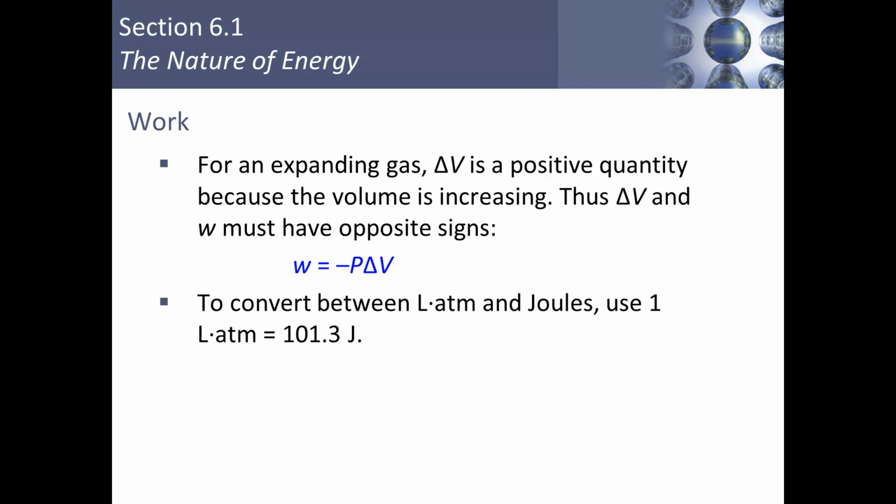For an expanding gas, our change in volume is a positive quantity because the volume is increasing. Thus, our change in volume and work must have opposite signs because a gas expanding and increasing volume is work being done on the surroundings. So work is equal to negative pressure times change in volume. In some cases, we'll have to convert between liter atmospheres and joules. When we do, we have the equivalency statement that 1 liter atmosphere is equal to 101.3 joules.